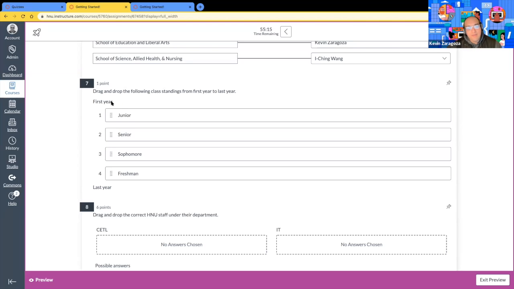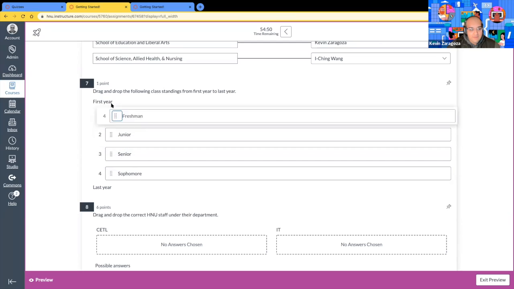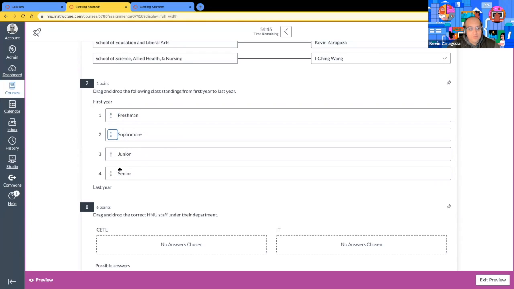At the very top, I would like to know the first year, and at the very bottom, the last year. Vice versa, if you prefer to have it labeled in backwards chronological order, this is where you would put last year and first year, just to specify what order you would like the students to use. Does that make sense? Again, just labels, first year, last year. So the first year are freshmen. Then we have our sophomores. Then we have our juniors and then our seniors. Basic drag and drop.